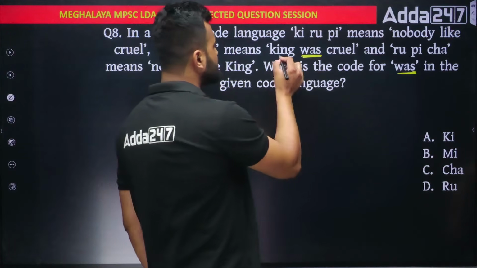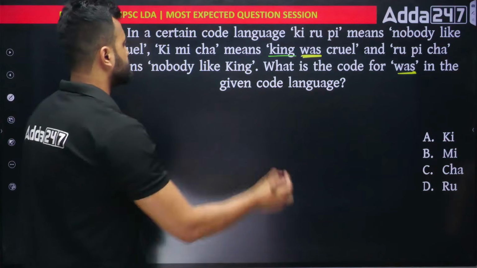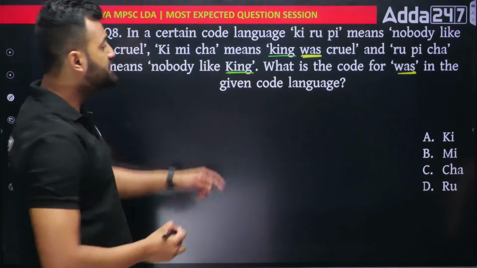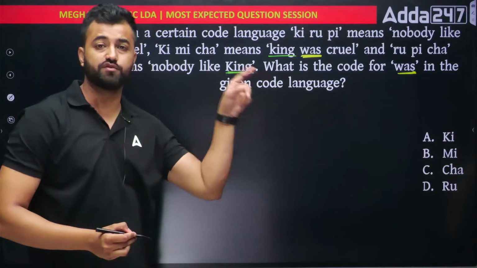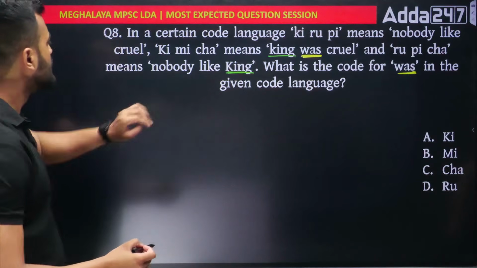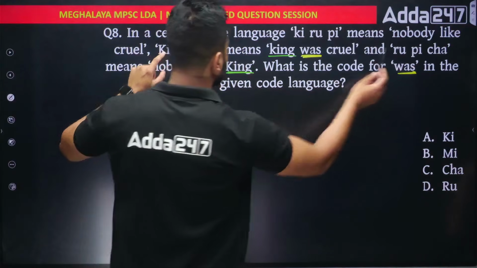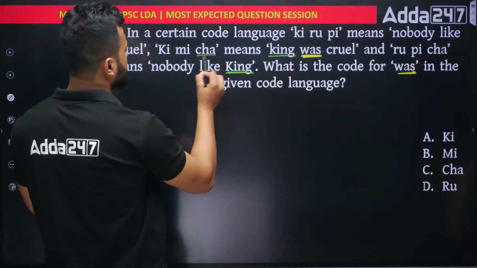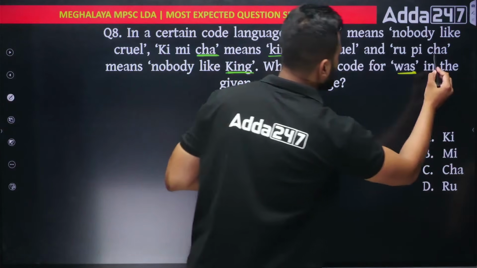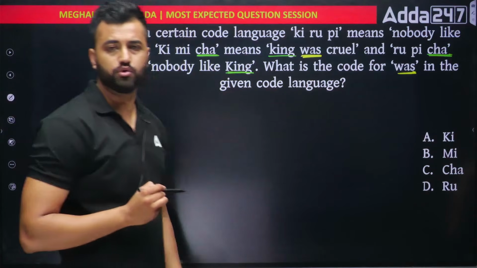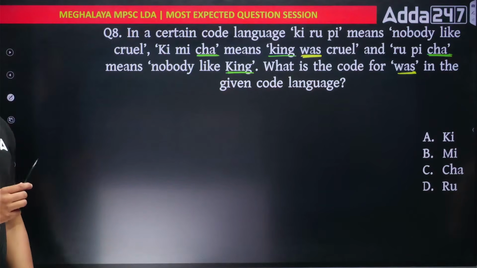Let's see king. King is here. King is here. So in two places, two words are common. So two codes must be common. Let's see the code, this one and this one. Out here, which code is common? You can see cha. That means cha will be the code for king.